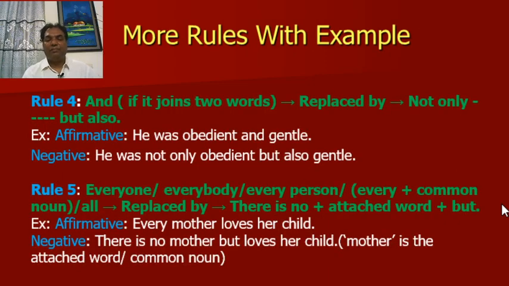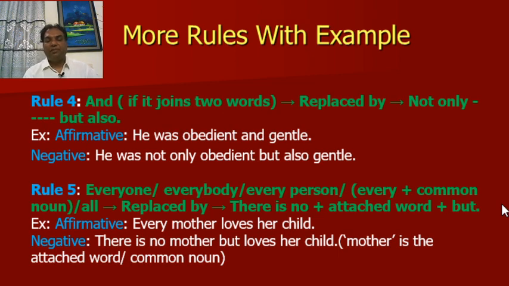Rule number 4. And, if it joins two words, will be replaced by not only but also. For example, in affirmative, he was obedient and gentle. Here and joins two words, obedient and gentle. So in negative, he was not only obedient but also gentle.